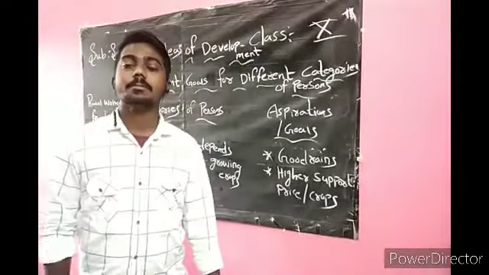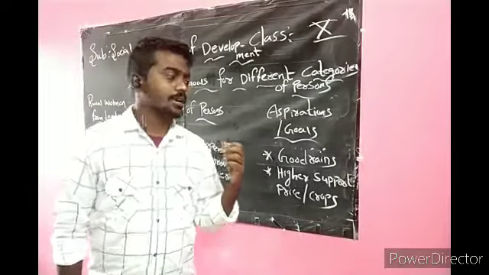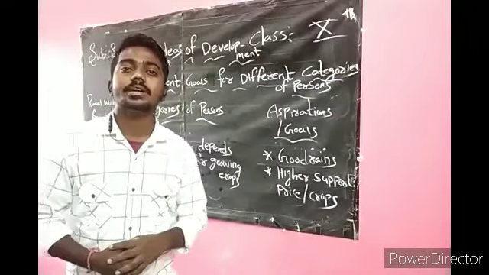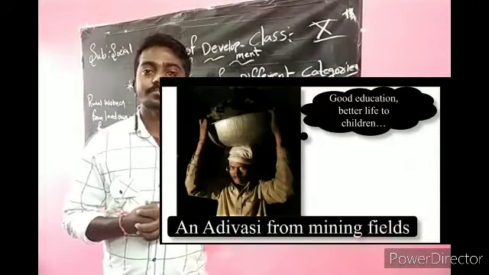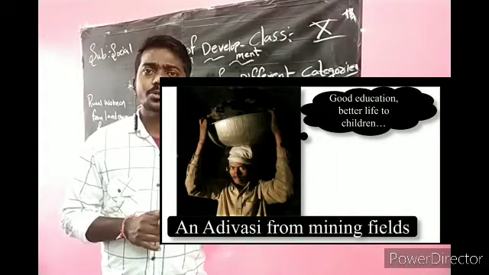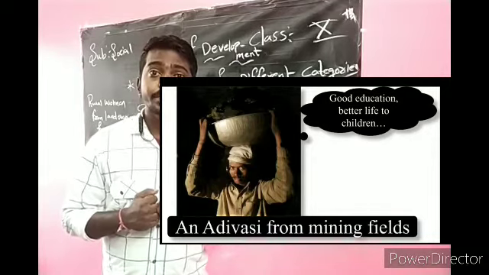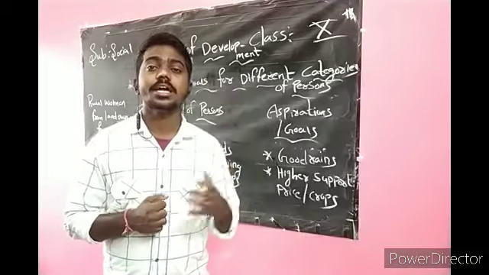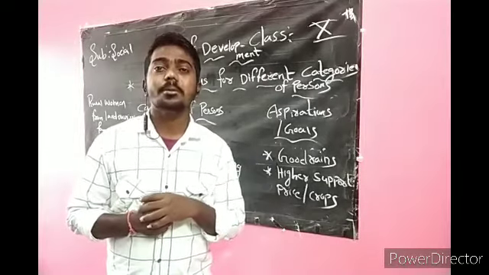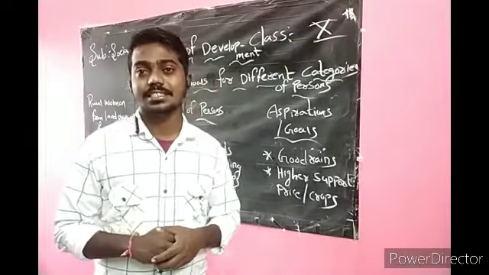An Adivasi from a mining field. Look at the textbook. Okay, what is the next category of persons? Adivasi from a mining field. Okay, here the goal should be a good environment in their work and good health. The desire should be good health, and they should get good remuneration, bonus, and their children should get a quality education.